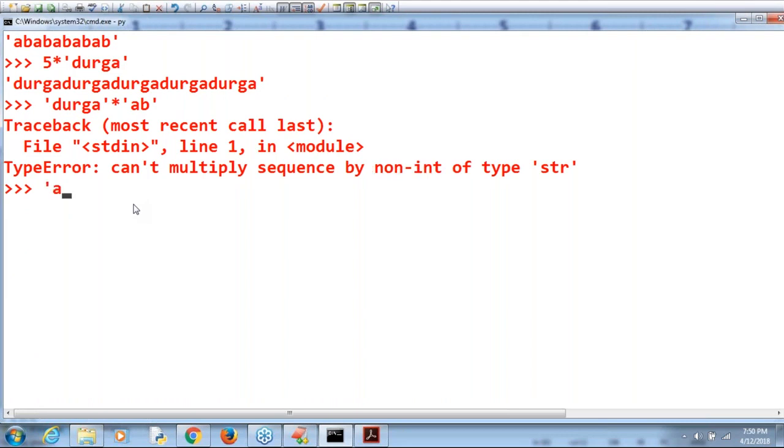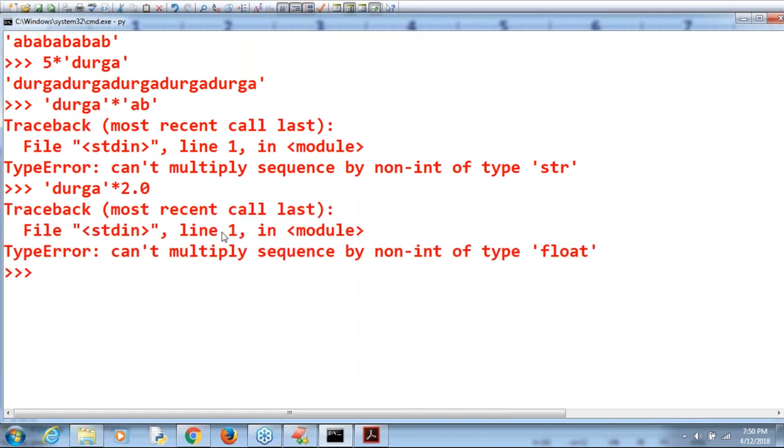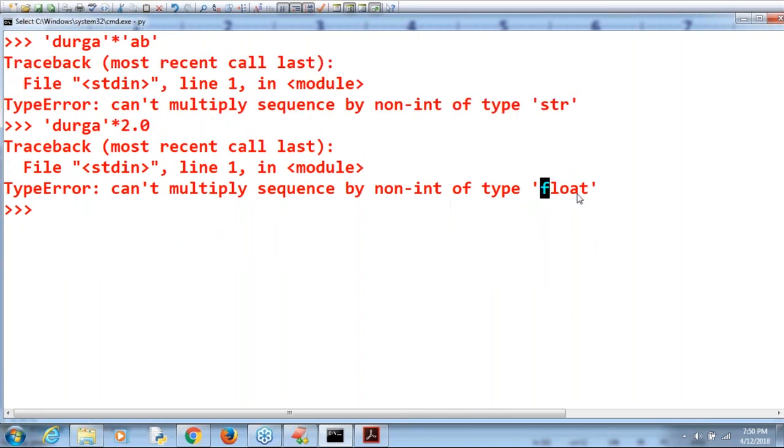Now I'm taking Durga and after that into 2.0. Observe that, into 2.0 is non-int, float type. You are not allowed to take it. You should take int type only. By mistake, if you try to take any other type, immediately we will get an error by default. That's all. Clear? Is any explanation required? Okay, make sure, sir.